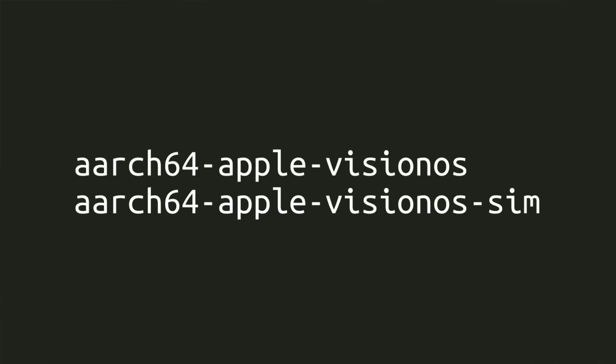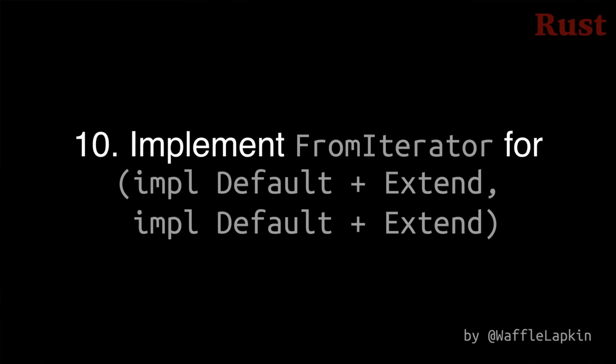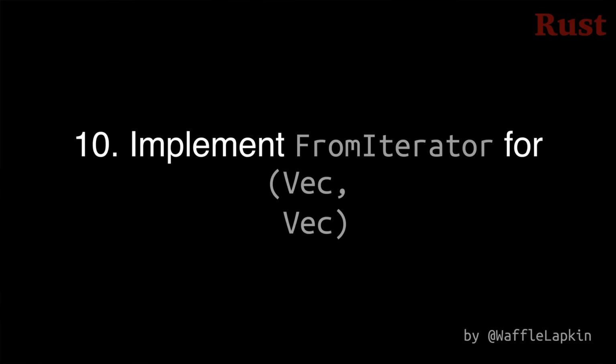Number 10. There's now a blanket implementation of FromIterator for a tuple containing a pair of items that implement the default and extend traits. The obvious collection that satisfies these constraints is the vector. What does this really mean?